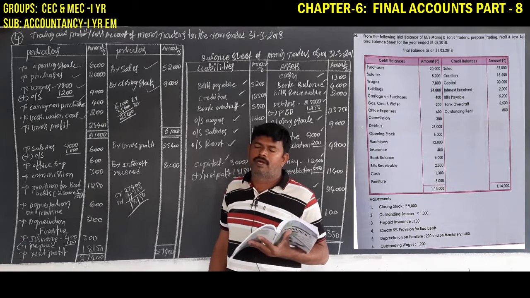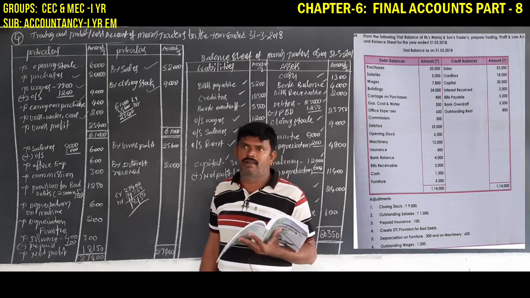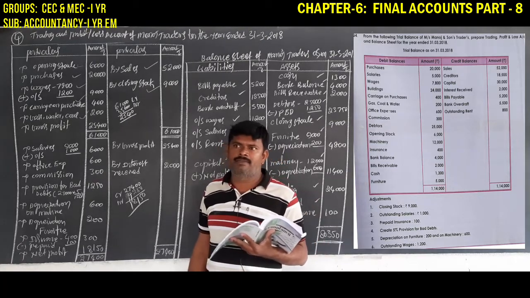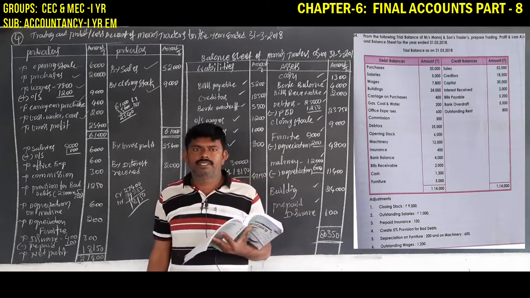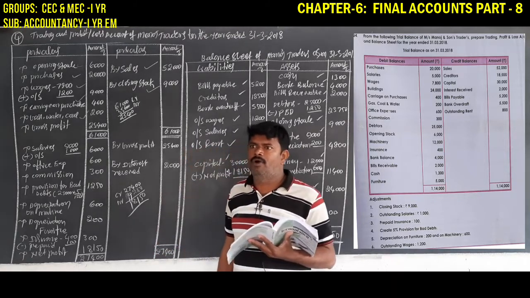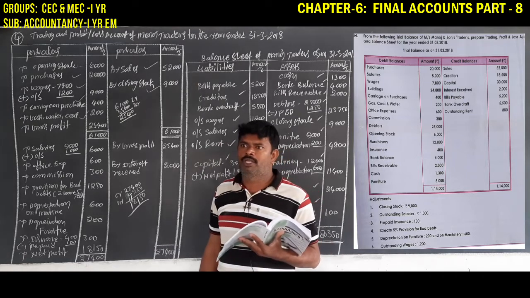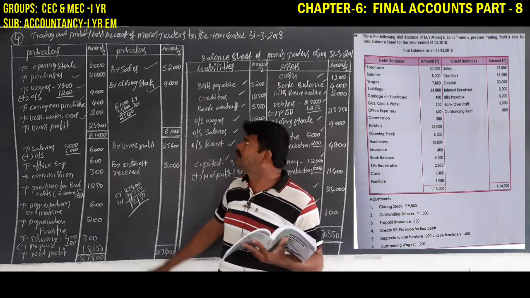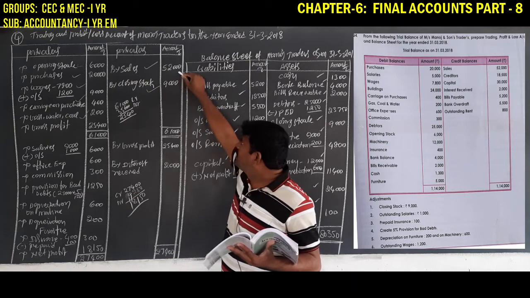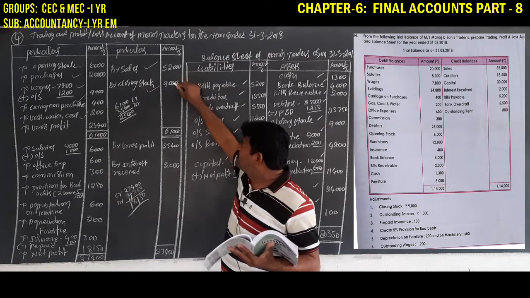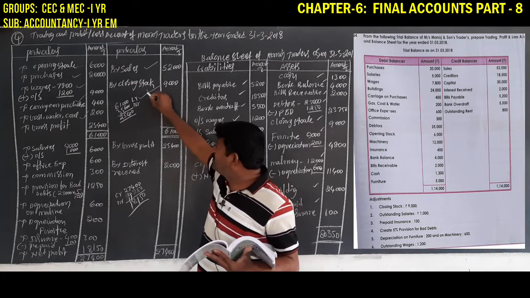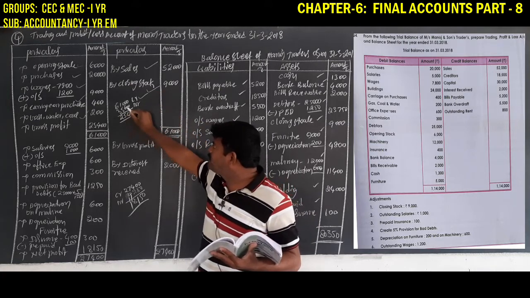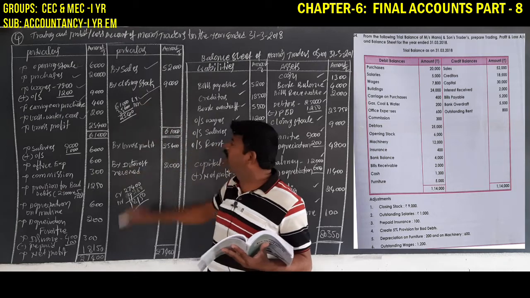First of all, what aspects are related to the trading account? They are recorded on the debit side as well as the credit side. First, find which side has the highest amount, and total that side. So this side totals 52,000 plus 9,000, which is 61,000. So 61,000 is the credit total, and 35,600 is the debit total.